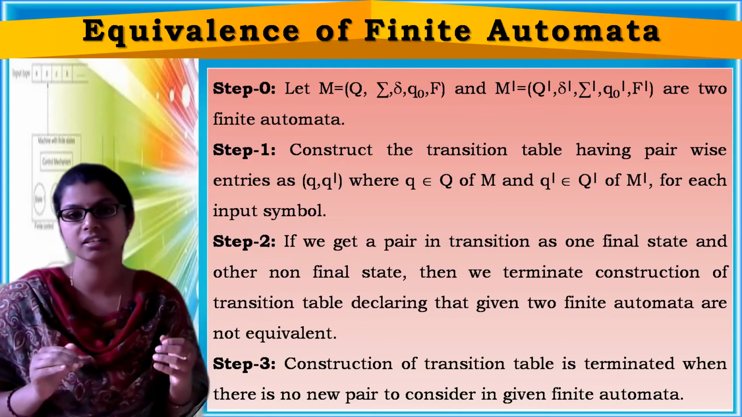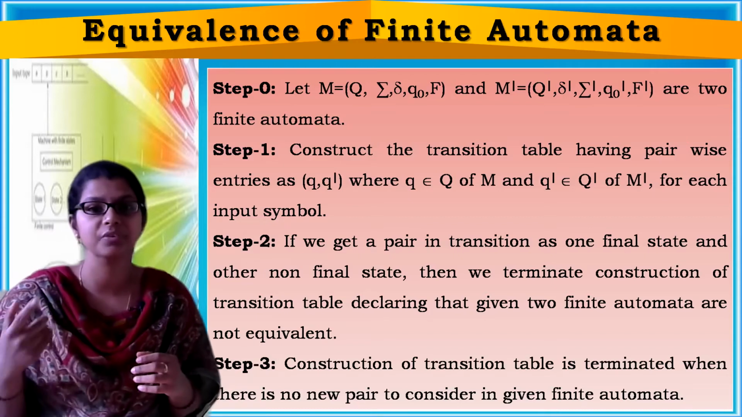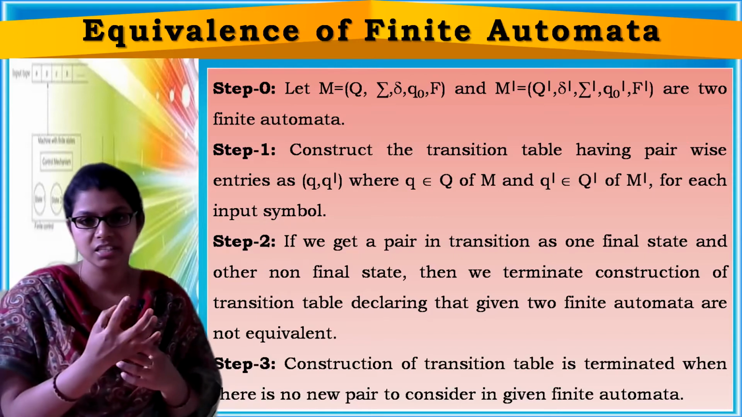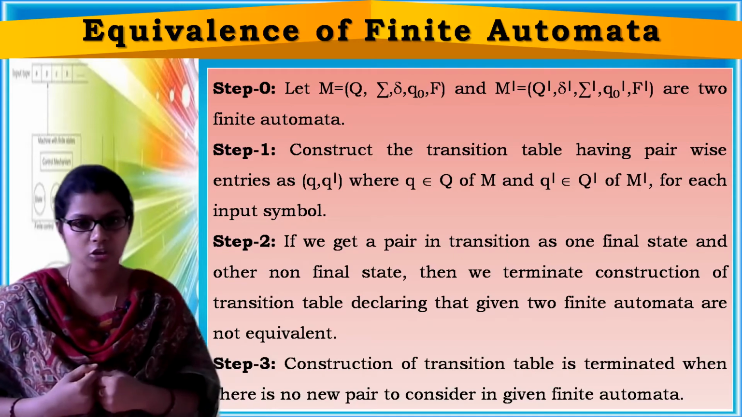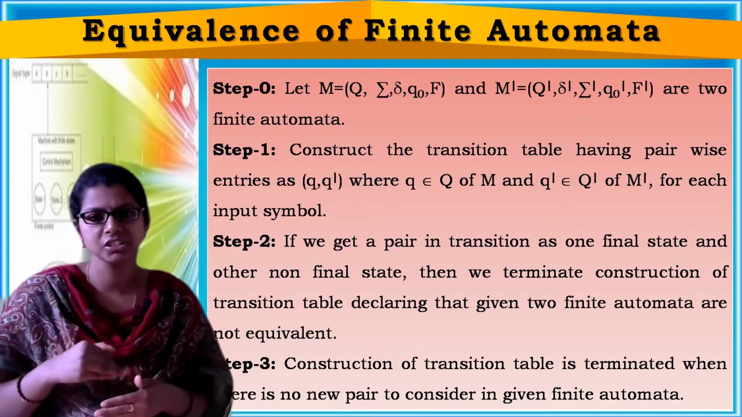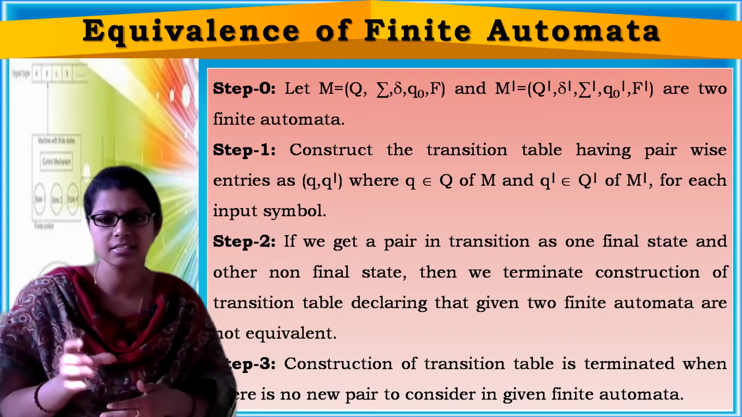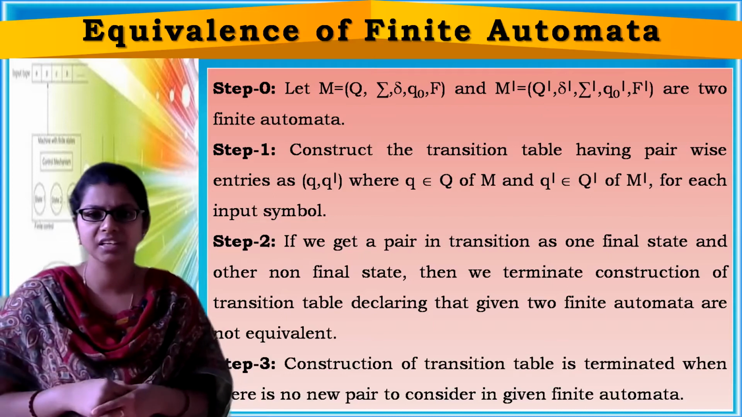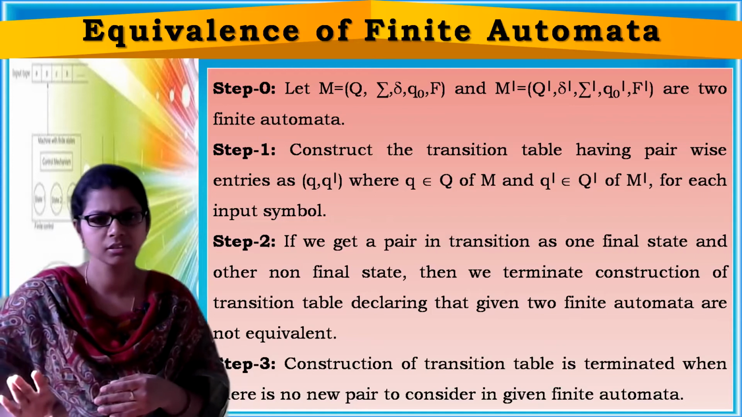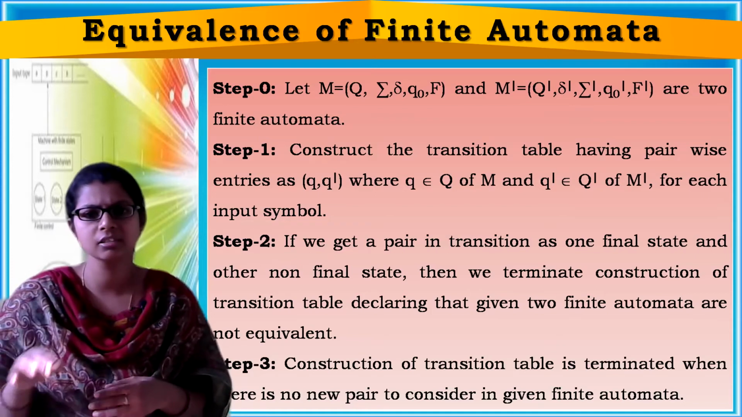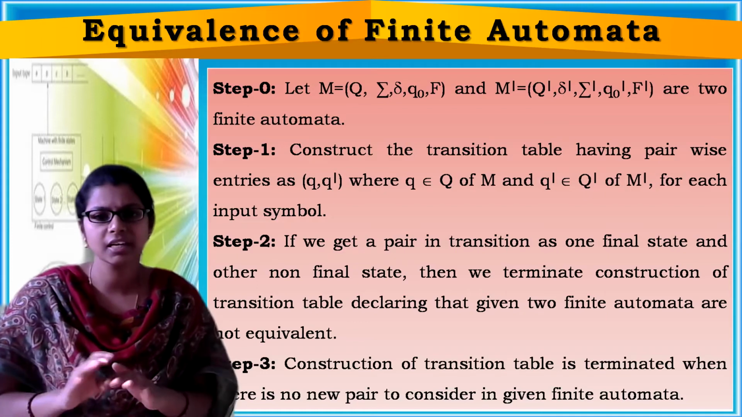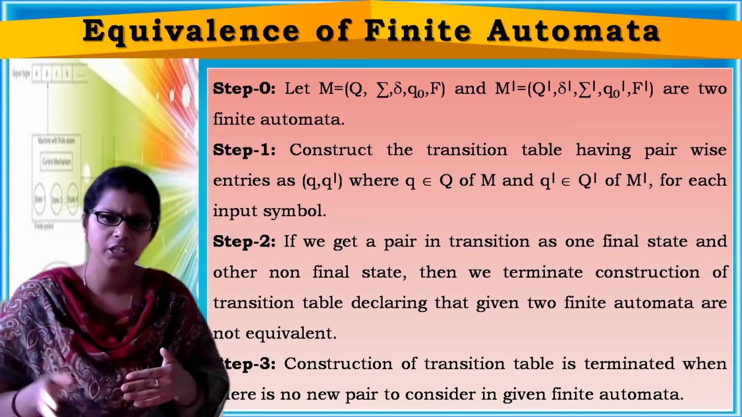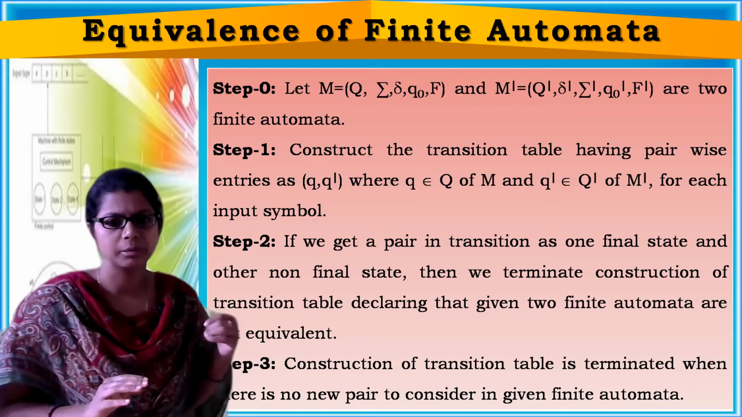Now you have to start constructing the transition table pairwise, taking one state from the first finite automata and a second state from the second finite automata. Now upon construction, if you get a transition pair as one final and another non-final, then you can simply terminate it and declare that both finite automata are not equivalent. If you don't get such pairs, then you have to continue constructing the transition table.